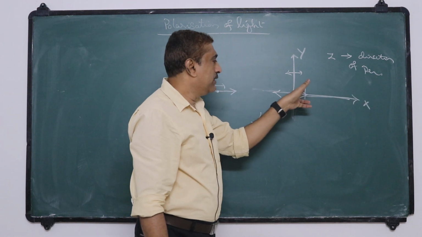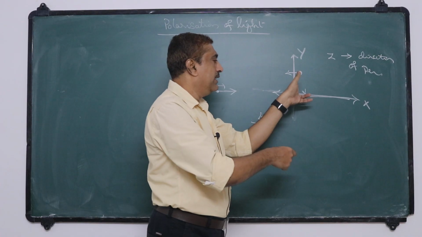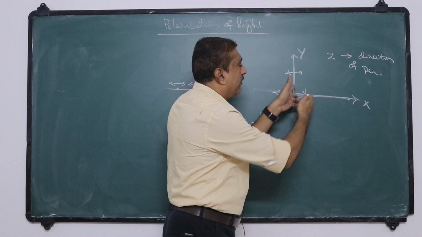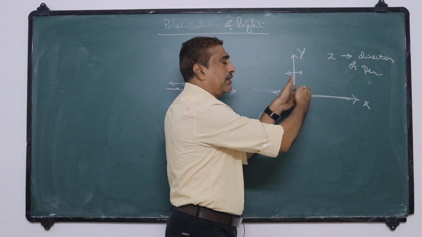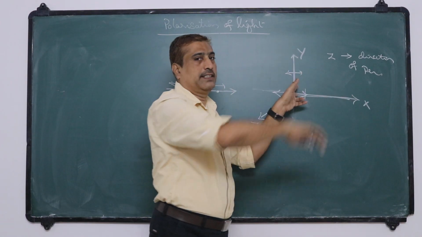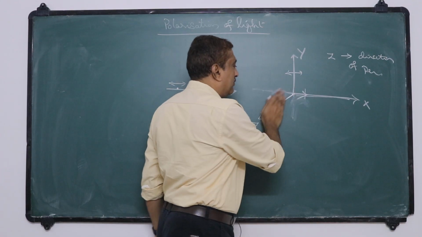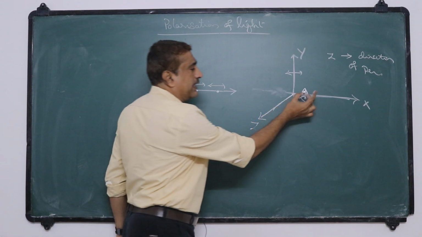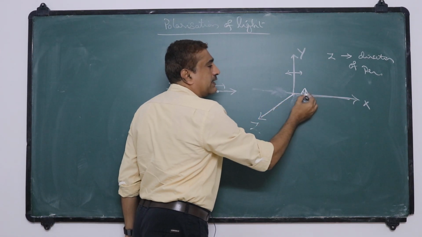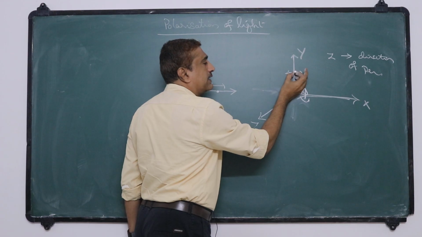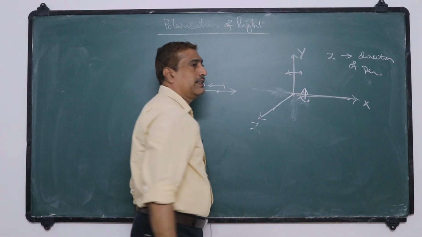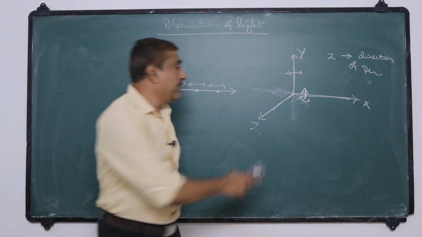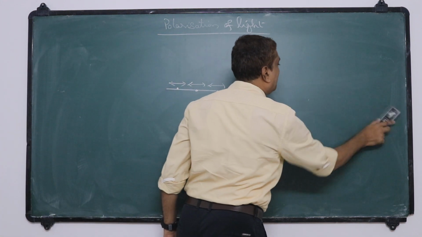So when the z-axis is the direction of propagation of the wave, the particles may vibrate along the x-axis or may vibrate along the y-axis. Not only that, a number of directions are possible.